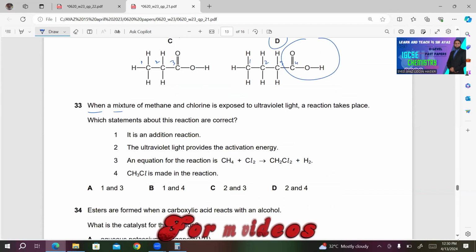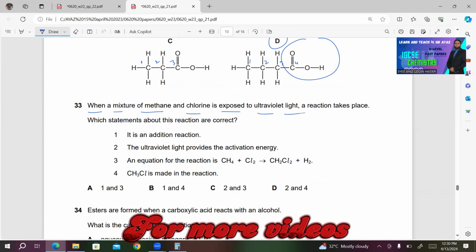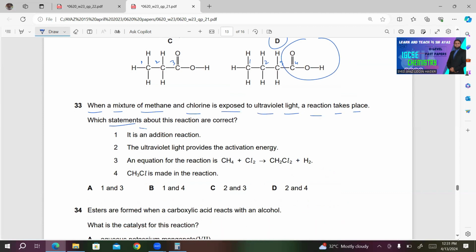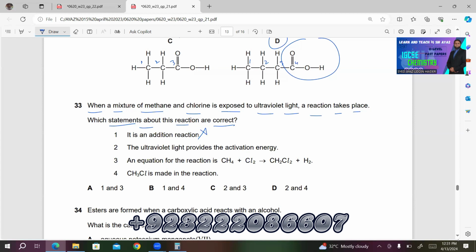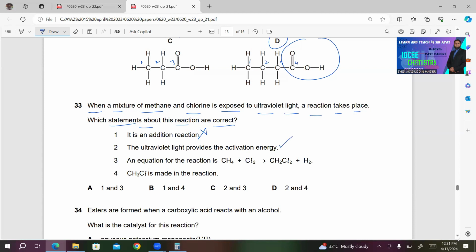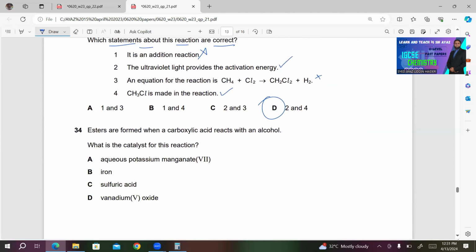33. When a mixture of methane and chlorine is exposed to ultraviolet light, a reaction takes place. Which statements about this reaction are correct? 1. It's an addition reaction. This is incorrect. It's not an addition reaction. 2. The ultraviolet light provides activation energy. This is correct. 3. An equation for the reaction is CH4 plus Cl2 gives CH2Cl2 plus H2. This is incorrect. You won't get H2, you will get HCl. 4. CH3Cl is made in this reaction. In the reaction, this is also correct. So D must be the right answer for this question.